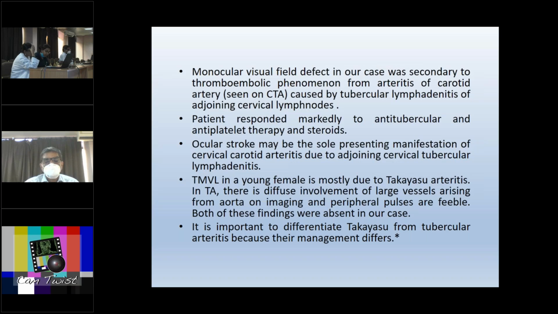Secondly, ischemic retinopathy is more common in Takayasu than branch retinal artery occlusion. And as mentioned, she did not have any systemic features like feeble peripheral pulses. The management, as we already know, differs because Takayasu will respond to steroids and antiplatelets, whereas in tubercular arteritis, ATT and steroids will form the mainstay of treatment.